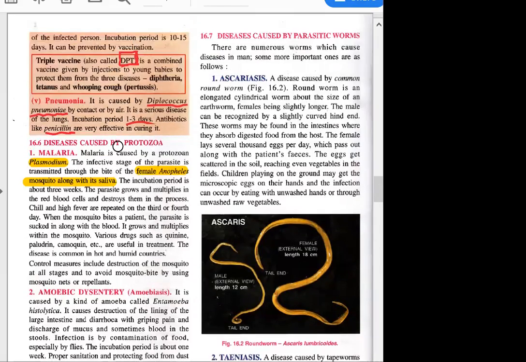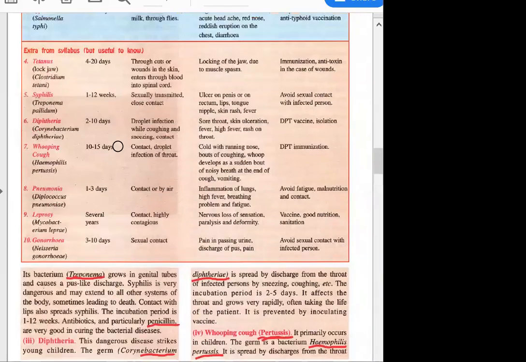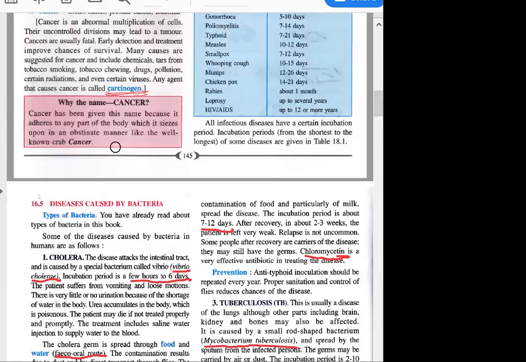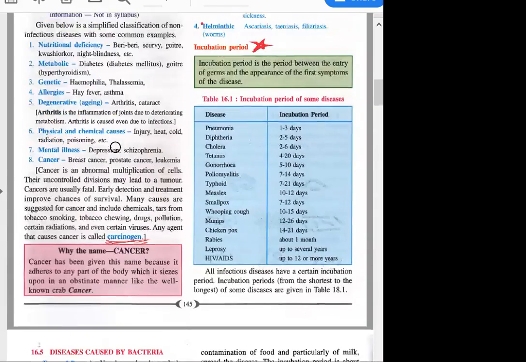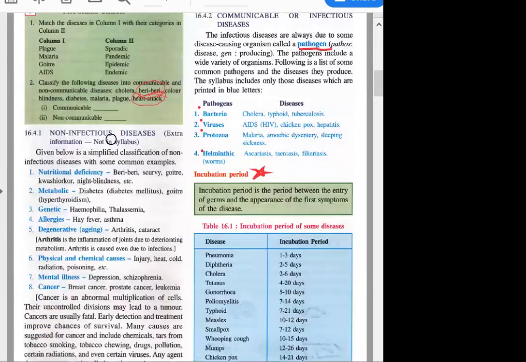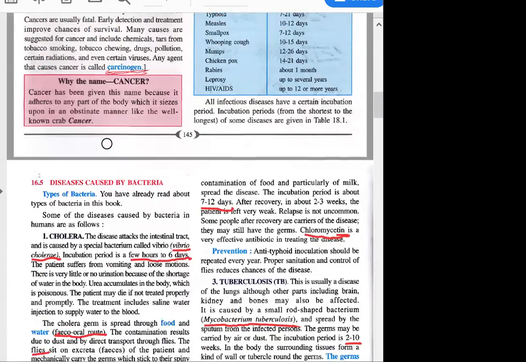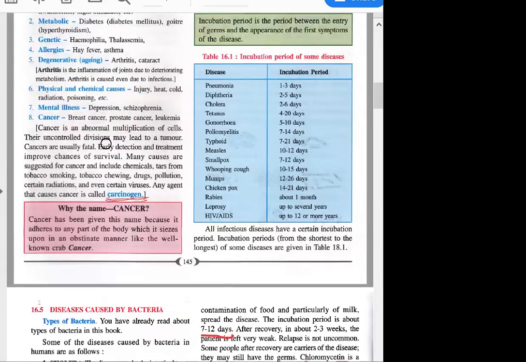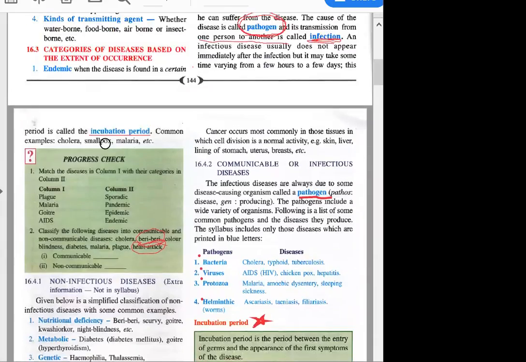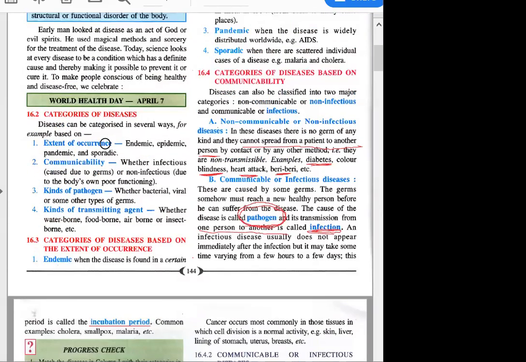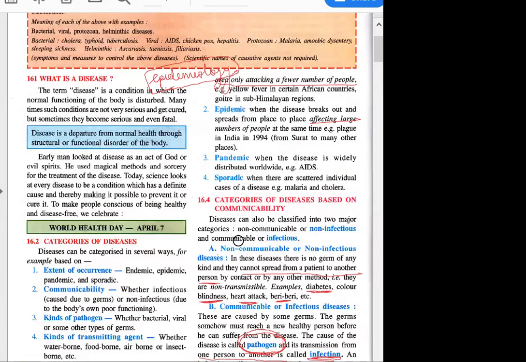I think we discussed this in the last class. Somewhere we discussed, right? Yes, miss. It is given in your book. So what did we discuss in the last class regarding this? Which term did we use? Anyone? Did we discuss the incubation period in the last class or in the previous classes?